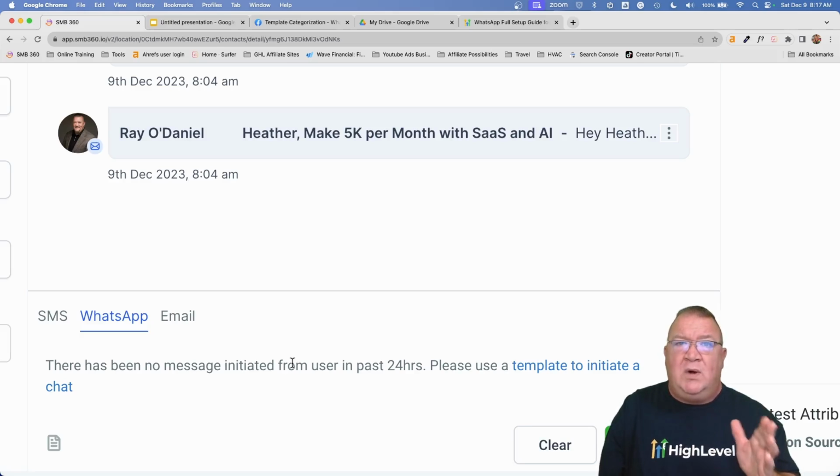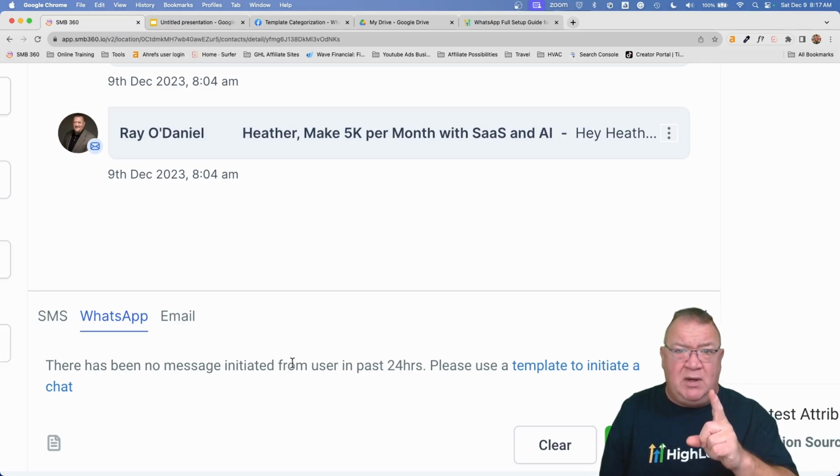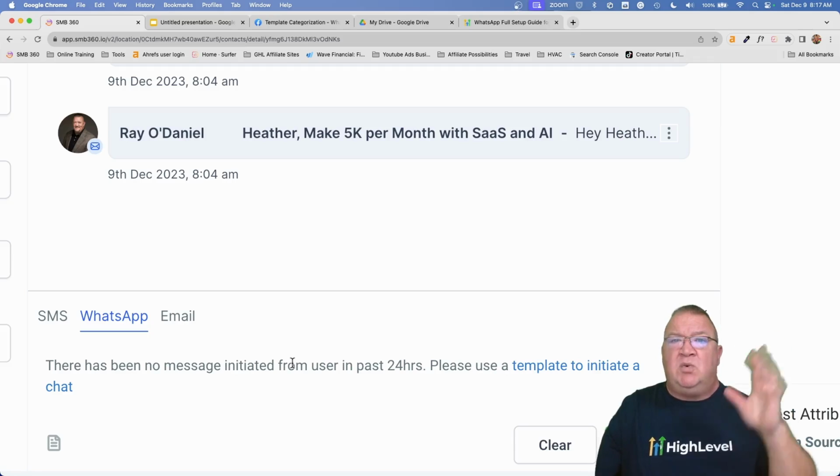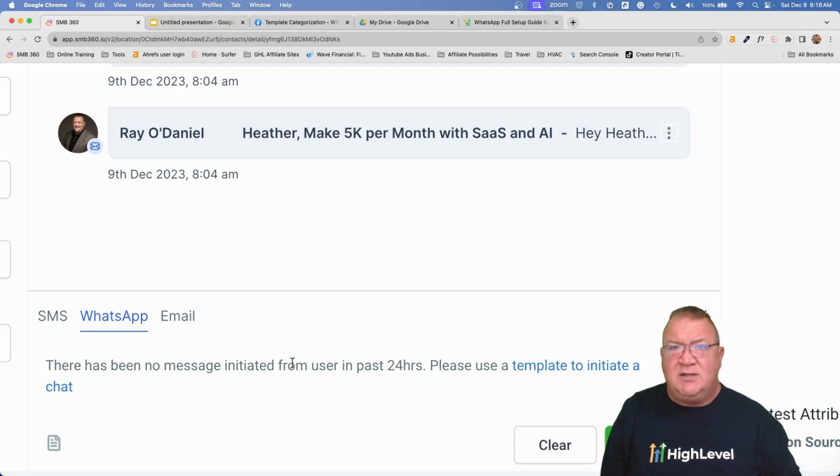So you can use the mobile app to communicate and talk to that person for a 24-hour period. Once 24 hours has elapsed from the beginning of the conversation, you will now need to start another conversation. Now, the conversation can be started one of two ways. Number one, the user can send a WhatsApp message to your business phone number that you've already set up. Once that happens, the 24-hour period begins again. So that's one way they could do it.